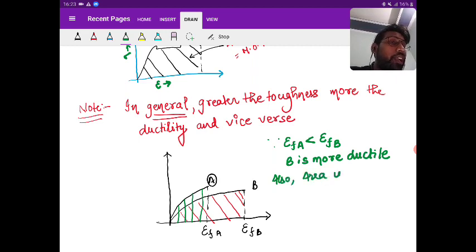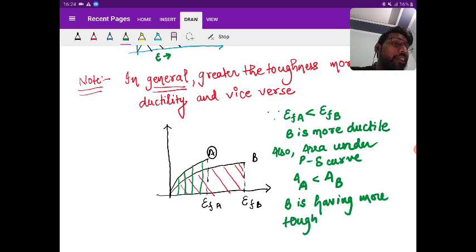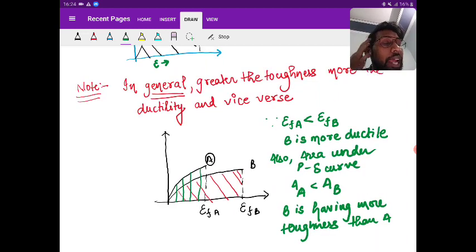Also, the area under the P delta curve, the area of sample A is less than the area of sample B. So B is having more toughness than A. I hope it is clear.